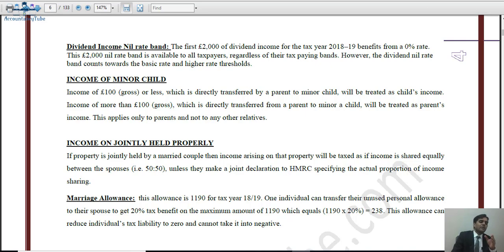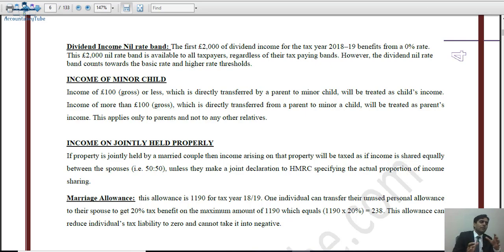So that's where this rule came from. It says that income of £100 or less, which is directly transferred by a parent to a minor child, will be treated as the child's income. However, if it is more than £100, which is directly transferred by a parent to a minor child, it will be treated as the parent's income. Why are they doing it? So that the individual cannot transfer some money to their minor child just to avoid some tax. So they cannot do that. That's why if it is £100 or less, it will be considered as the child's income. If it is more than £100, then it will be considered the parent's income.